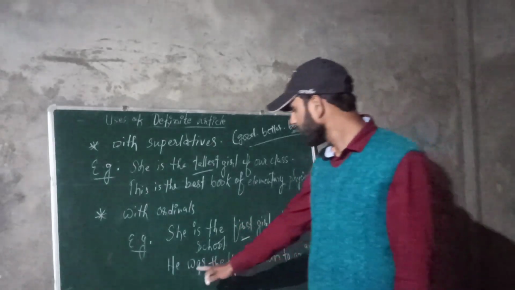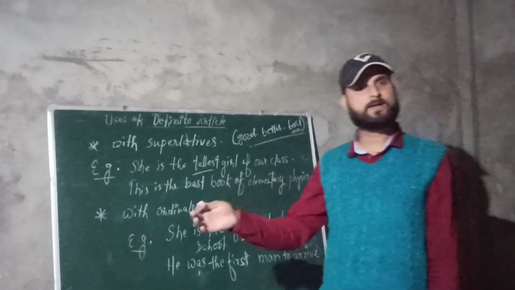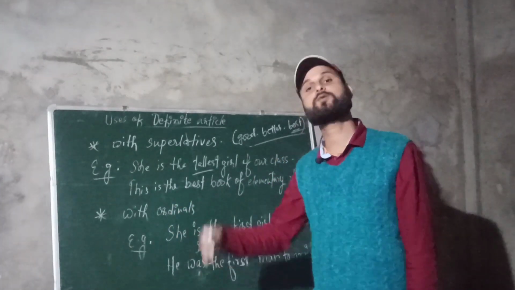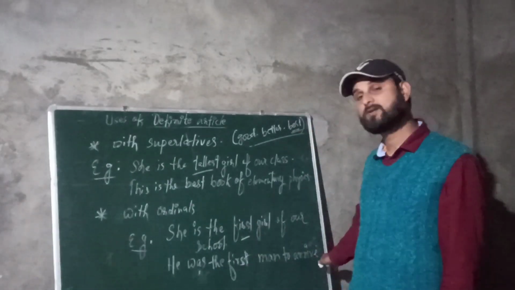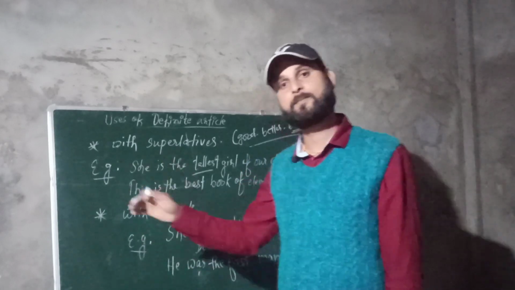Next is, he was the first man to arrive. For example, somewhere a party or marriage ceremony was arranged, and that particular man was the first to arrive there. He was the first man to arrive. That was the position of that man. He was the first person to arrive at that party.